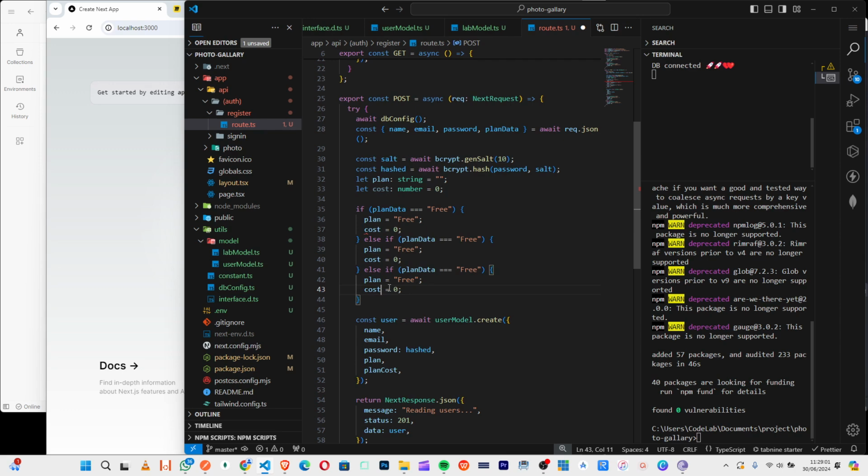So cost. Now, this data plan here will be starter. So here will be premium. So this premium will pass on here. This starter will pass on here. So here will be 500. Then here will be 1000.